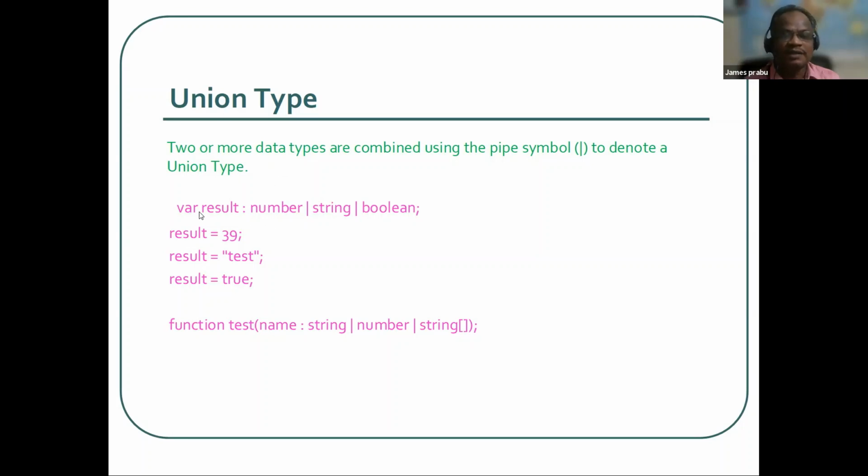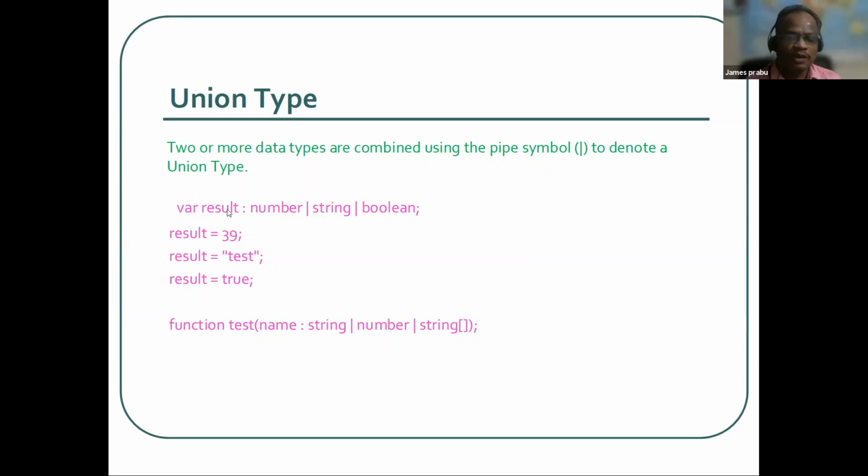See, I declared result as a variable and assigned number, string, boolean. So this variable can contain these types of data. Here we are assigning result equal to 39, a number, then test, a string, and true, a boolean. We can assign three kinds of data type to a single variable. It's a very good feature of union type. We can even declare more than three; for example purposes, I have declared only three.